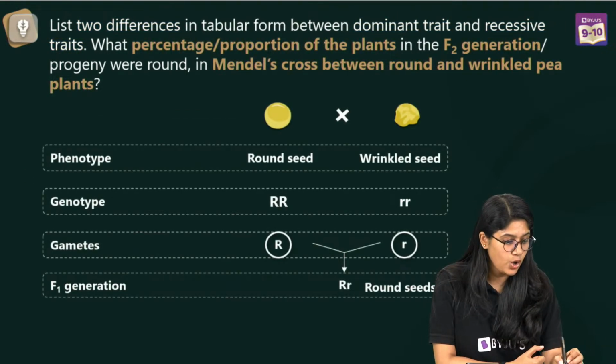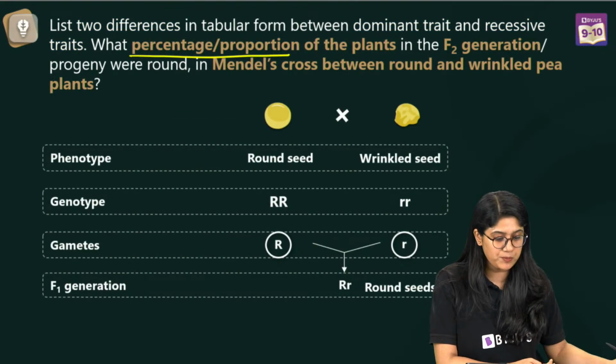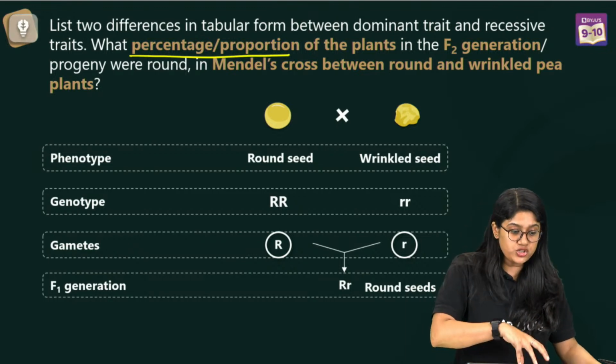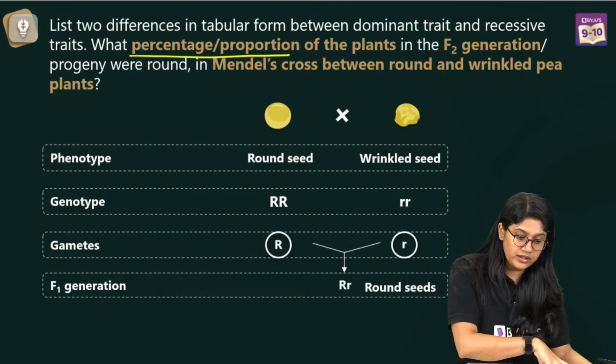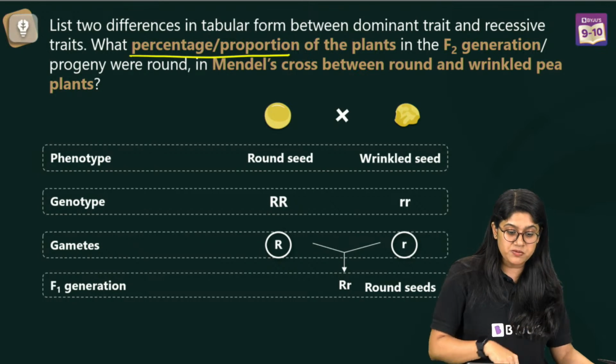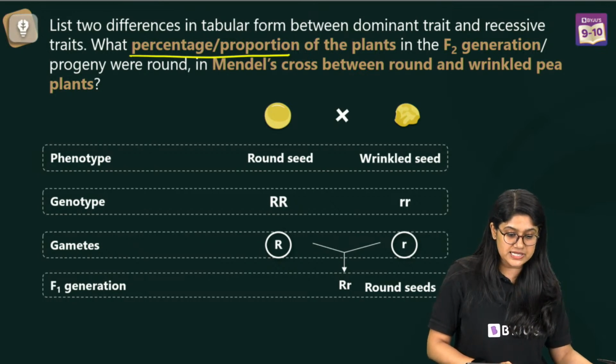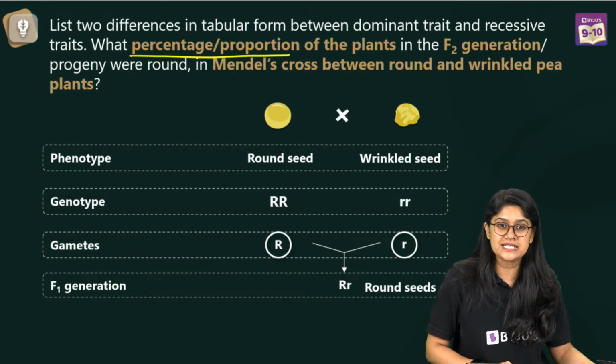of this question. What percentage of plants in the F2 generation progeny were round in the Mendel cross between the round and wrinkled? Easy peasy, right?